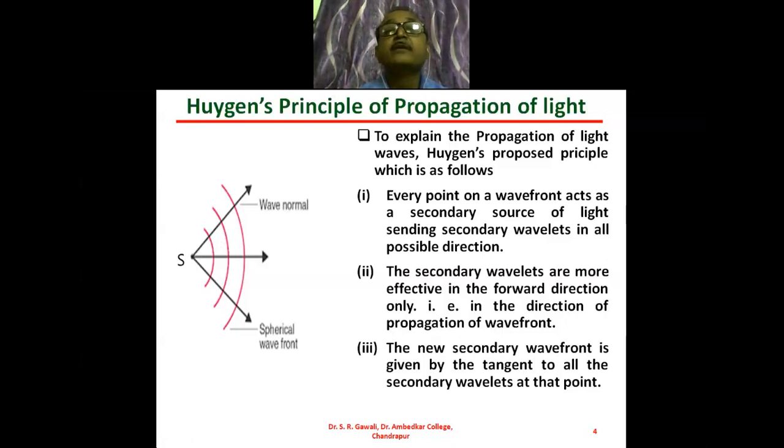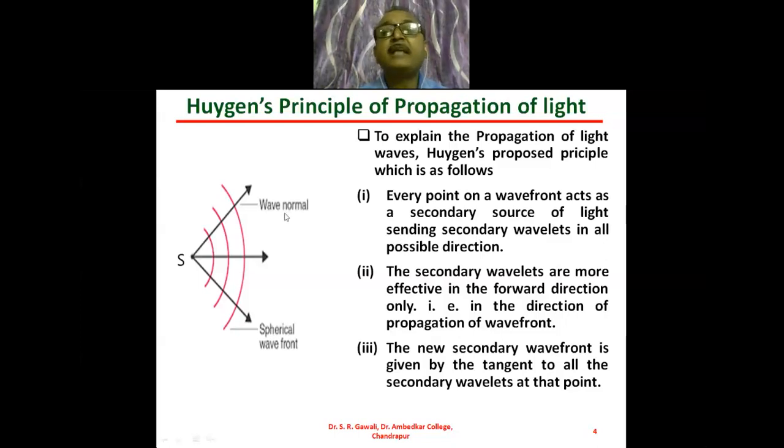Okay. So to explain the propagation of waves, Huygens proposed the principle which is as follows. According to the Huygens principle, every point on a wavefront acts as a secondary source of light, sending secondary wavelets in all possible directions.